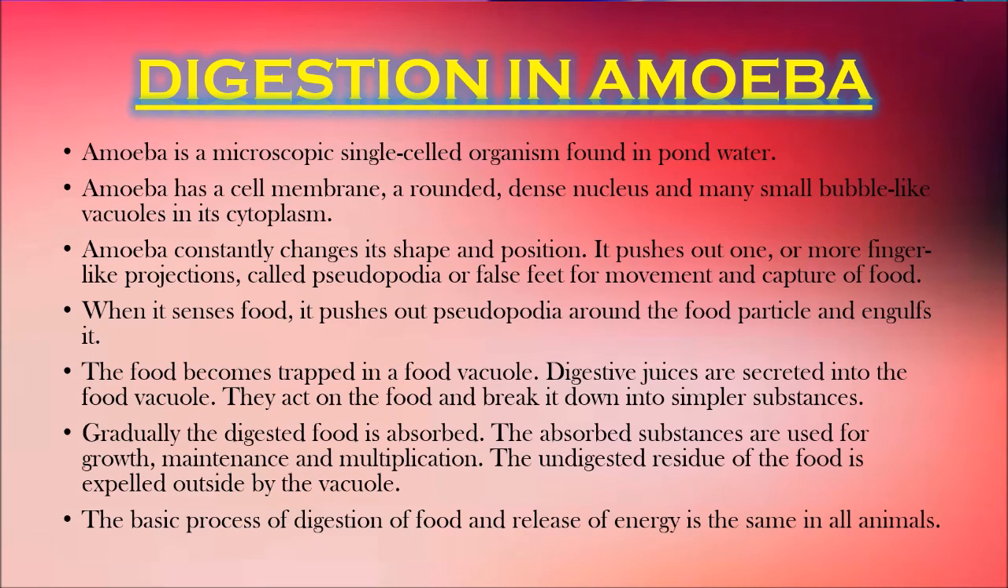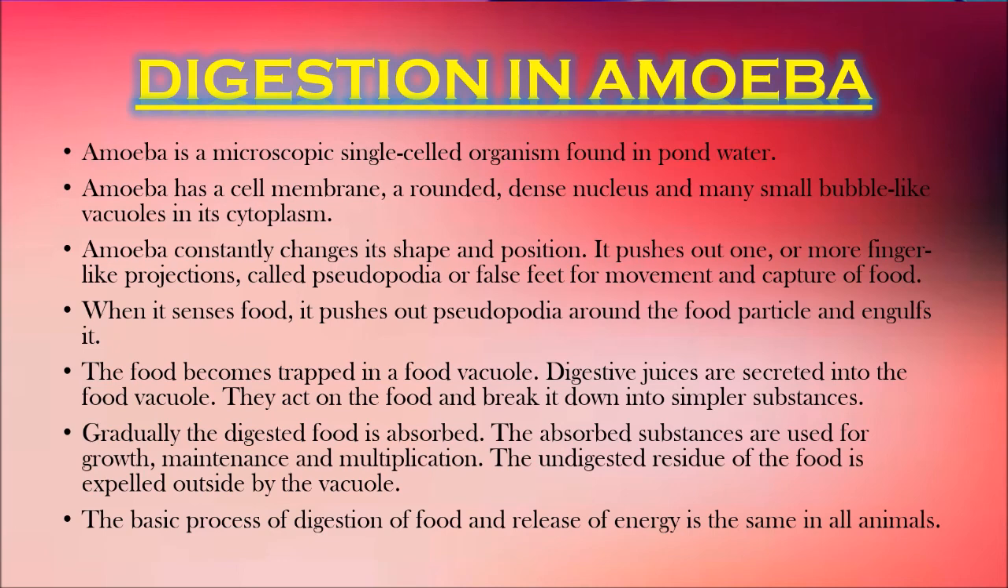Amoeba has a cell membrane, a rounded, dense nucleus, and many small bubble like vacuoles in its cytoplasm. You can only see it through a microscope. Amoeba constantly changes its shape and position. It pushes out one or more finger like projections called pseudopodia or false feet for movement and capture of food. Amoeba feeds on some microscopic organisms. When it senses food, it pushes out pseudopodia around the food particle and engulfs it.